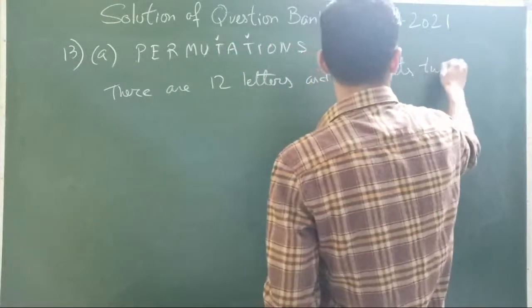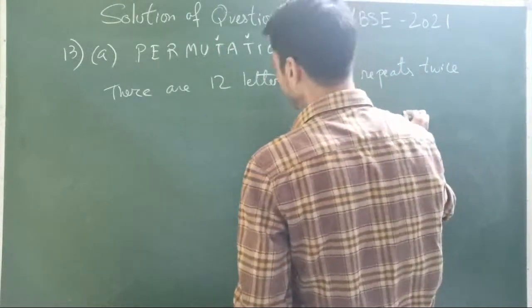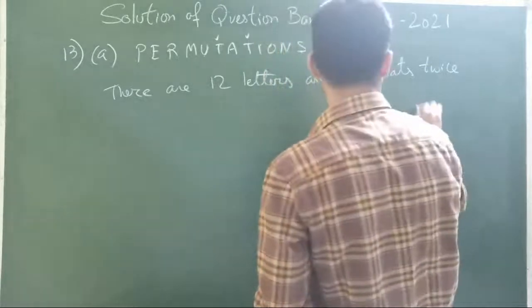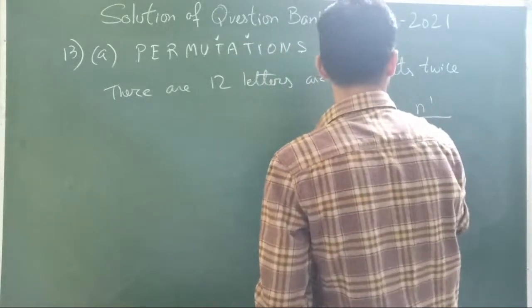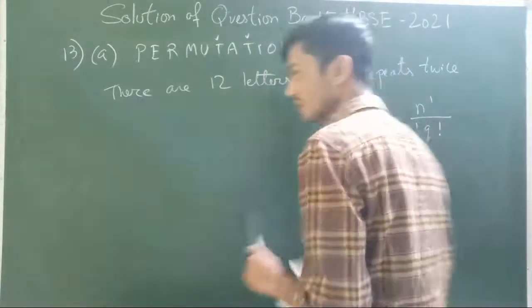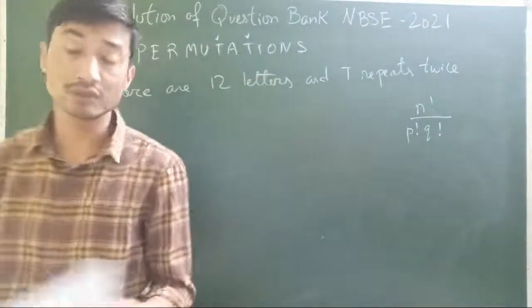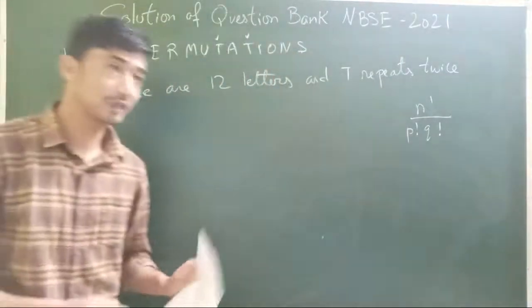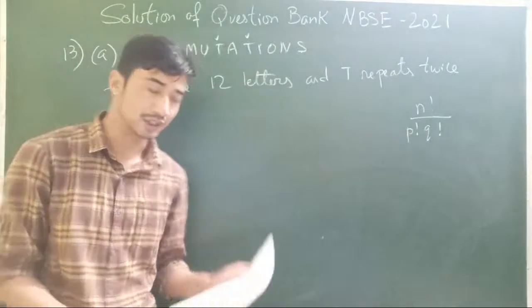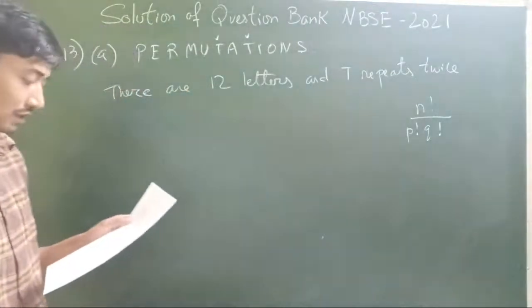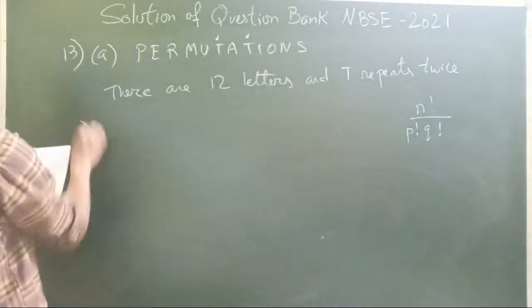repeats twice. For permutation, we have one formula. If letters are repeated, then it's n factorial divided by p factorial, q factorial, and so on. We have one theorem for that. As I said, I'll be expecting that you know the theorems already. So I'm just doing. First one is